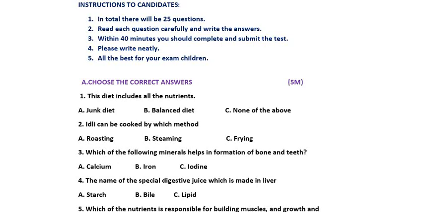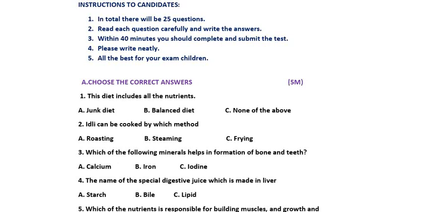In the previous class I conducted a test. Now I am going to give the answers for it. You can check your answers now. The first bit I have given is to choose the correct answers for 5 marks. That means each question carries 1 mark, right?